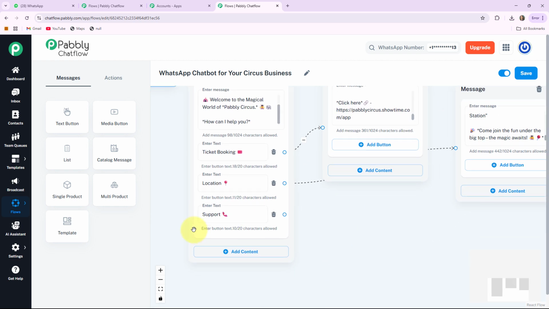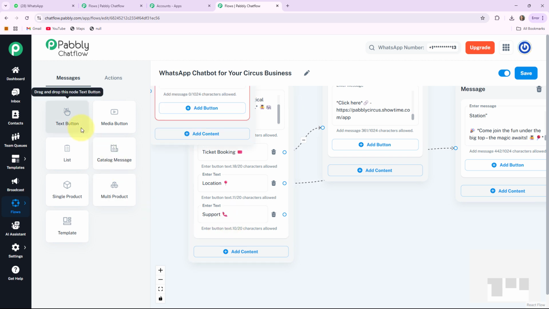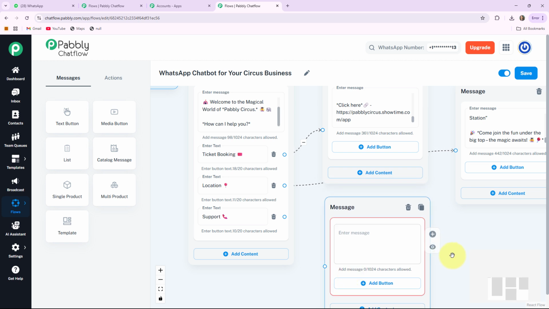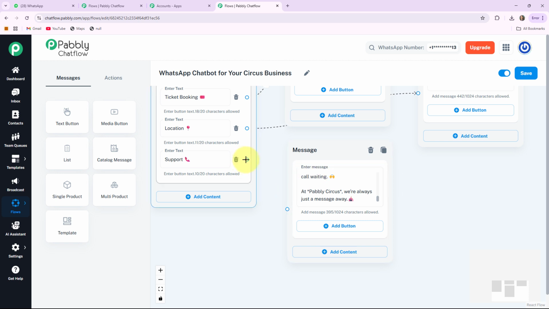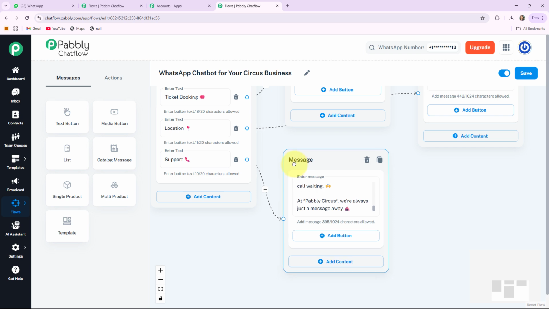Now the third one is the support. If my customer wants to know about the contact details of my circus, they will click on this button. So my bot will respond to them. For this, here I am adding another text button, dragging this message box here and writing the contact details of my circus. Here I write it. After that, I'll connect the circle in front of support to the message where I wrote the contact details of my circus.